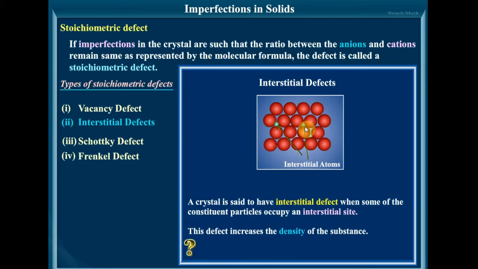The formation of interstitial defects is determined by the size of the interstitial ion. And the interstitial defect results in an increase in the density, because there are additional particles which are occupying the interstitial sites. A crystal is said to have an interstitial defect when some of the constituent particles occupy an interstitial site. This defect increases the density of the substance, which is clear.